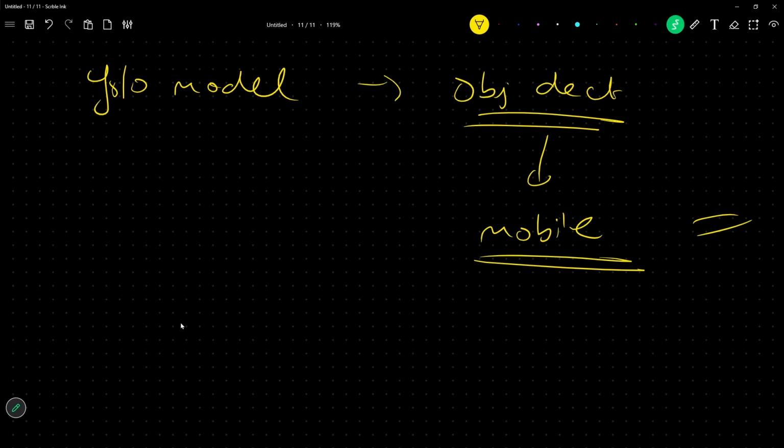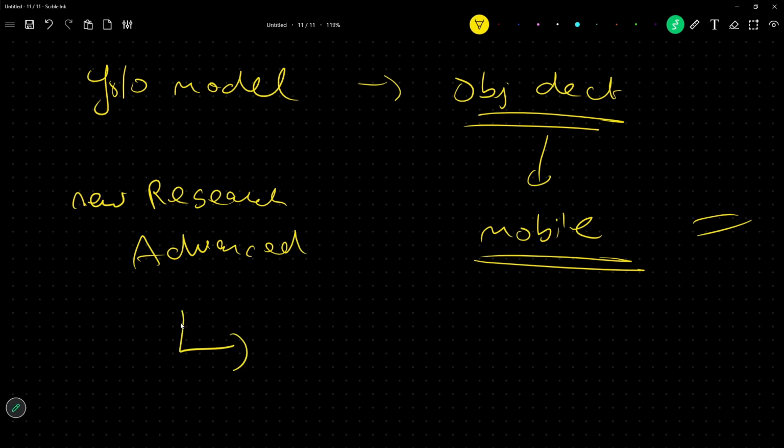Now, what was happening with OpenCV was these new research, advanced models. What actually happens with these models is that on the fly, they change their shapes.